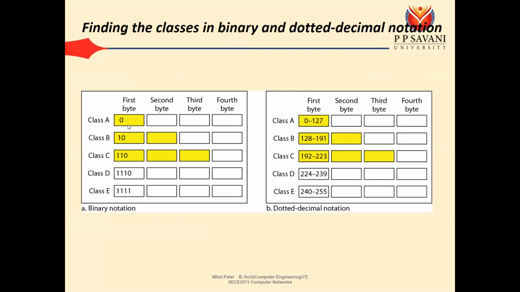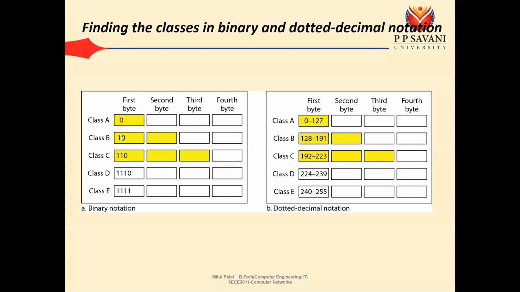We have seen that we can divide our 32 bits into 4 bytes, or 4 groups, and each group is of 8 bits: the first group of 8 bits, the second, the third, and the fourth. And 8 bits can be considered as 1 byte also. So the first byte, second byte, third byte, and fourth byte.